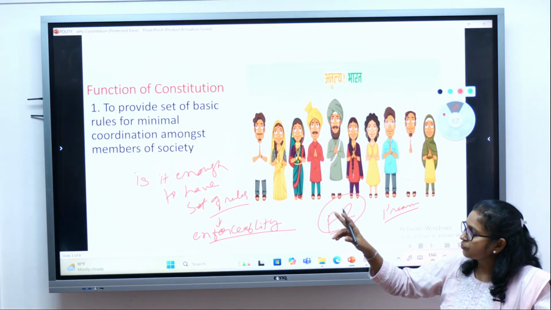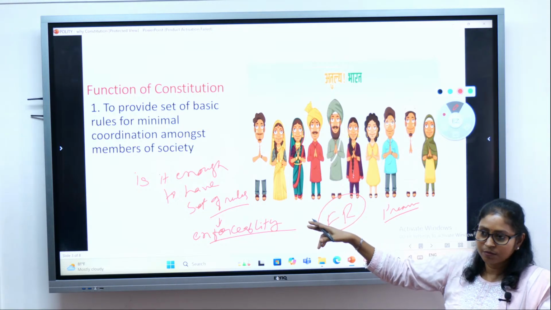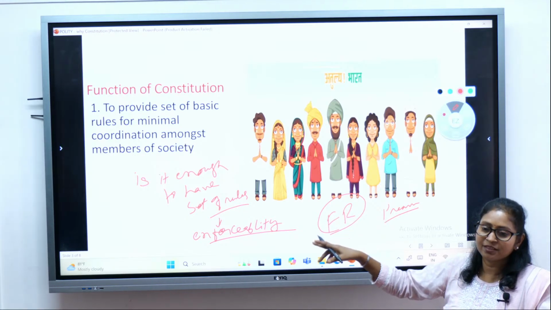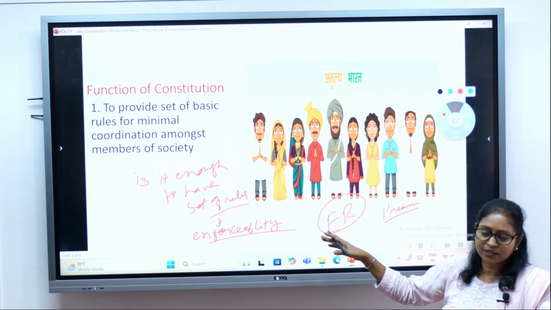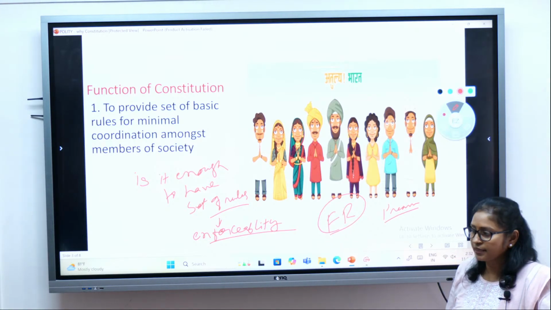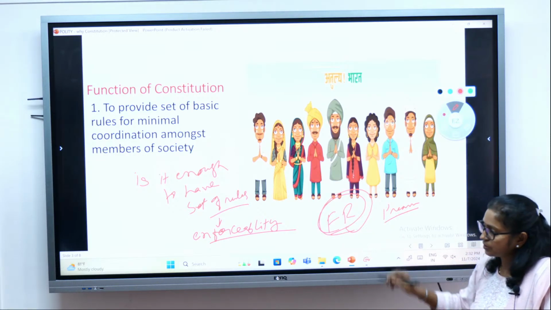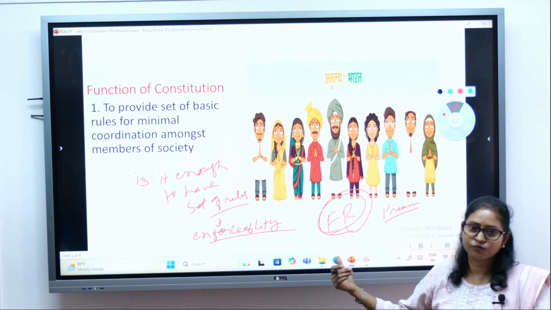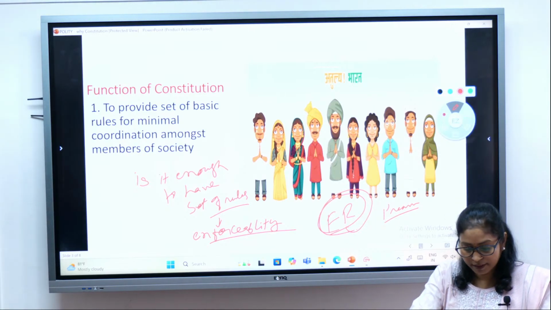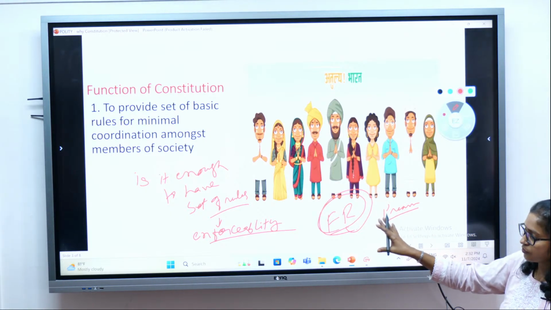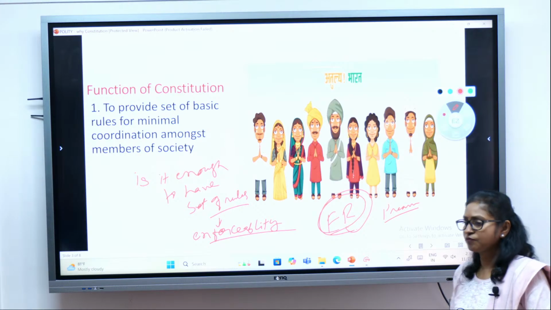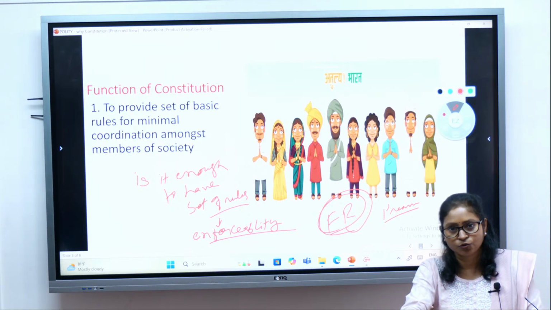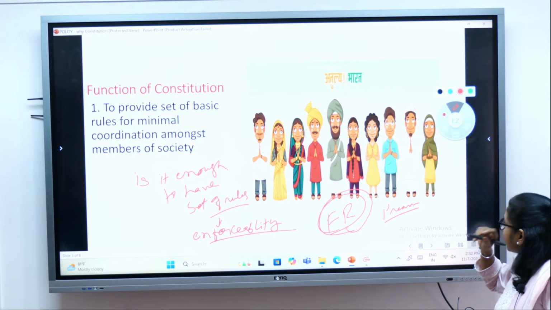So, the Constitution does not only contain the rules, but also says how they will be enforceable, the method of enforceability, in what cases those rules would be enforceable. So, you know that fundamental rights are enforceable in nature. If anybody violates the rights of the citizens, they will be enforceable, right? So, I hope you understood the function of the Constitution. This is the first function, to provide a set of rules for the minimal coordination among the various members of the society.